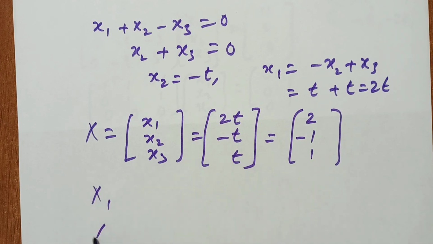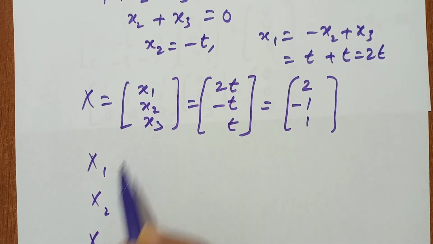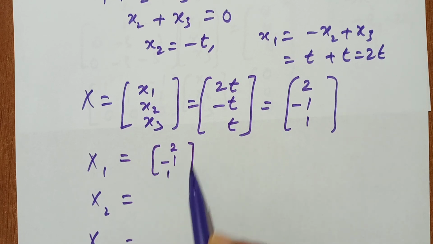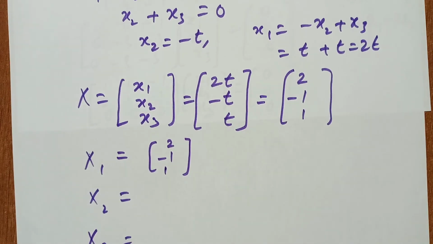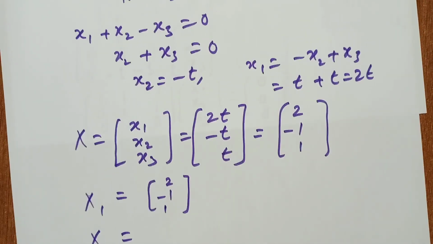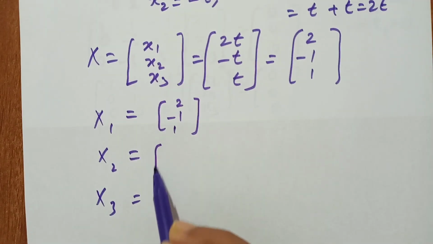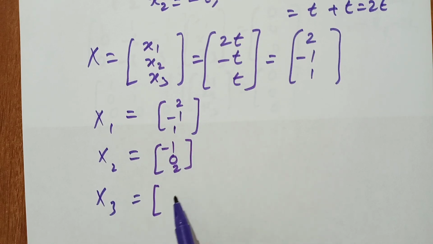One is (2, minus 1, 1), and the other two we have got before: one is (minus 1, 0, 2) and another is (1, 2, 0).